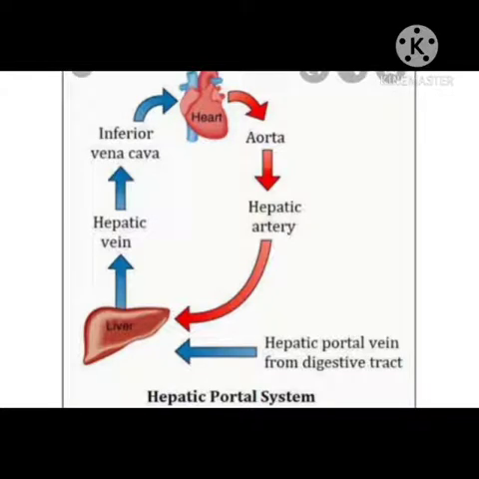Now next, name the blood vessels which enter the liver. Two blood vessels enter the liver. One is the hepatic artery which supplies oxygenated blood to the liver, and second is the hepatic portal vein which comes from your alimentary canal, digestive tract or gut, and pours that blood into the liver. Now next is the blood vessel which leaves the liver. That is the hepatic vein, which joins with the inferior vena cava, and then it pours its blood into the right auricle.